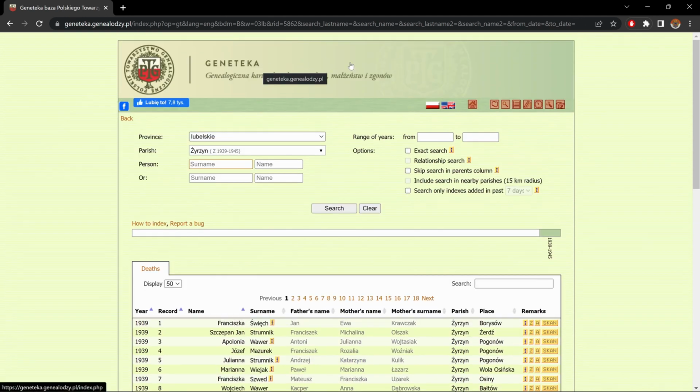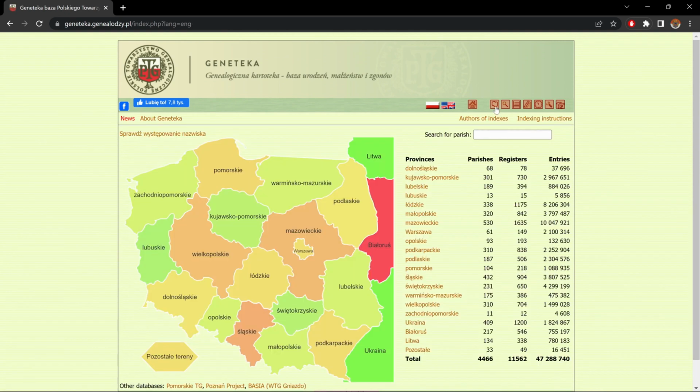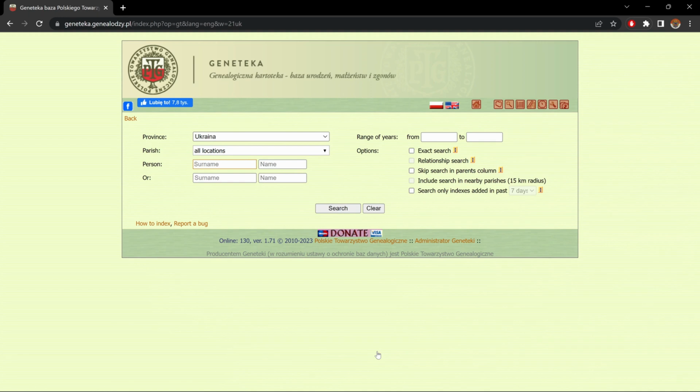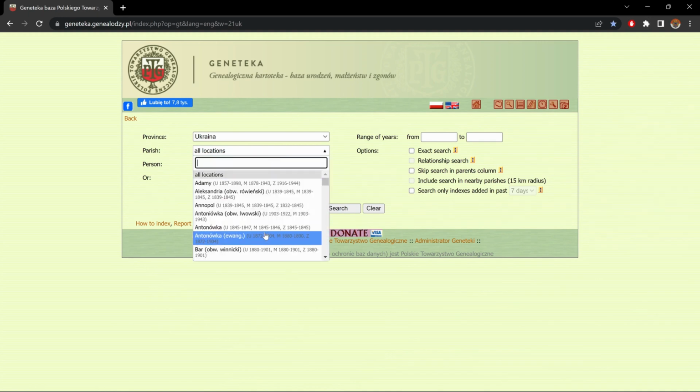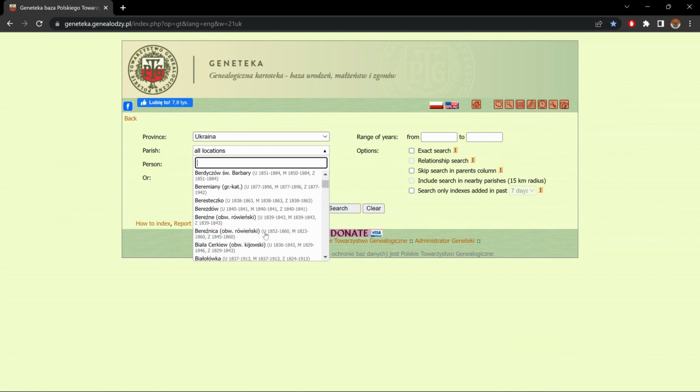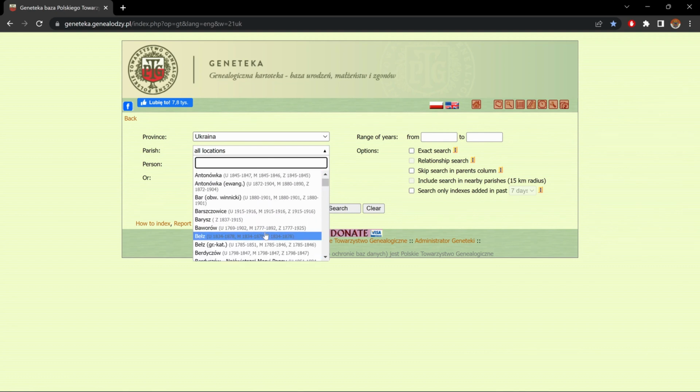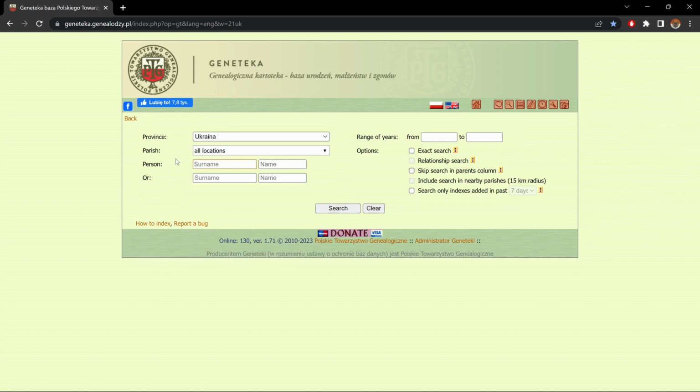Now, if you want to go back to the home page, here, this little map icon, click on that, and it brings you back to the home page. Now, to show you more details, let me go to Ukraine. Now, let's say, for example, I don't know which parish my ancestor's from, and I want to do a general search of this province, or in this case, Ukraine. Well, what I would do is I would leave parish marked as all locations, and I would enter the person's name.